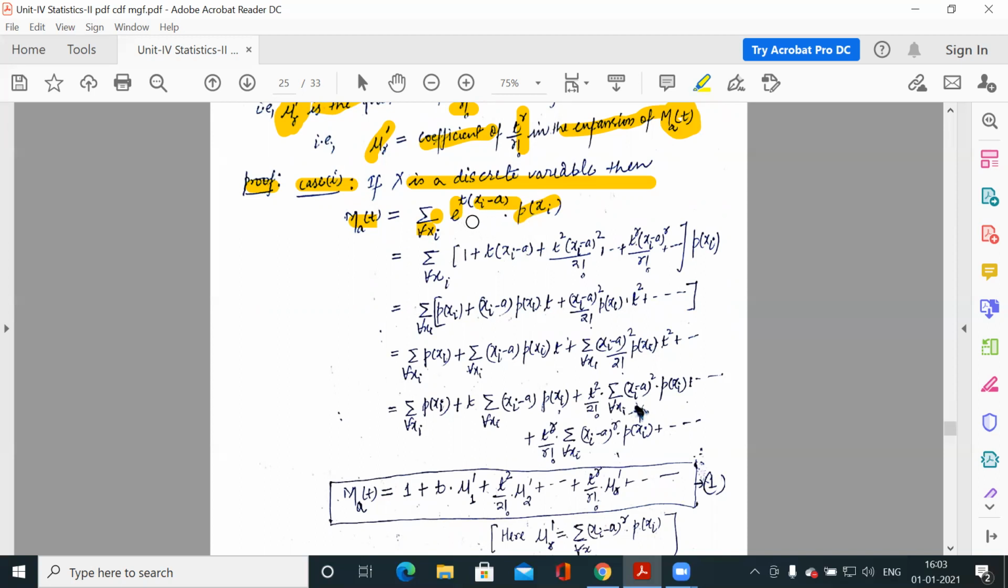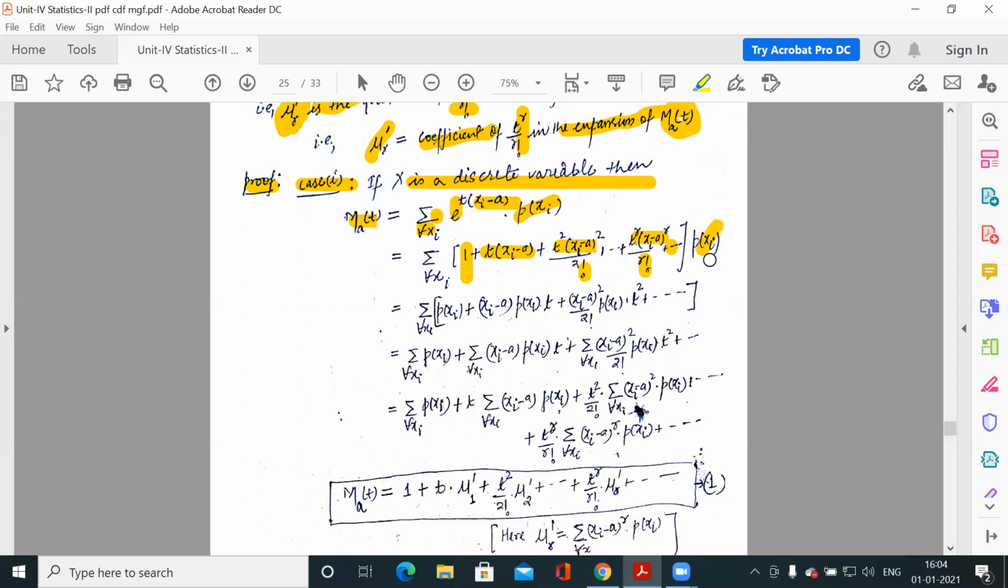Now you expand this. This is an exponential function. What is the expansion of the exponential function? What is the expansion of e to the power x? It is 1 plus x plus x square by factorial 2 plus x cube by factorial 3 up to infinity. So similarly, for e to the power t(x minus a), the expansion would be 1 plus t(x minus a) plus t square (x minus a) square by factorial 2, and the rth term is t to the power r (x minus a) to the power r by factorial r, and this expansion is up to infinity, into this p(xi).